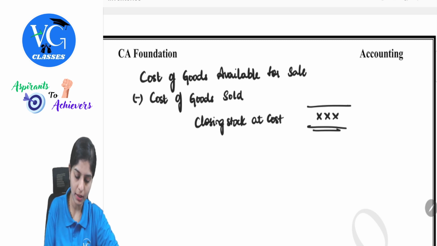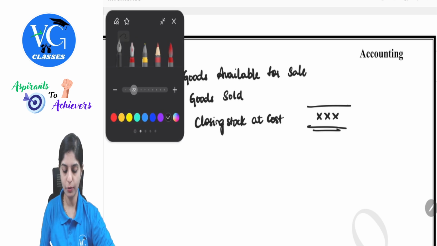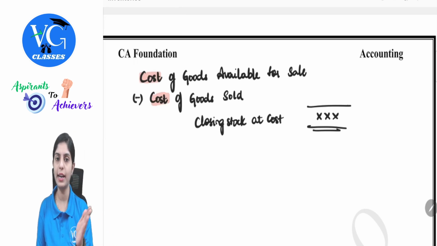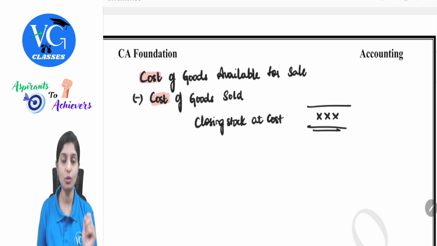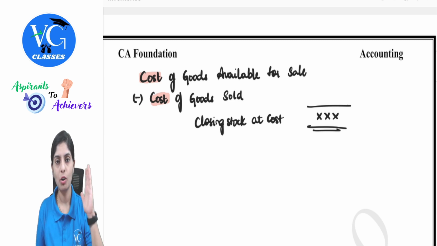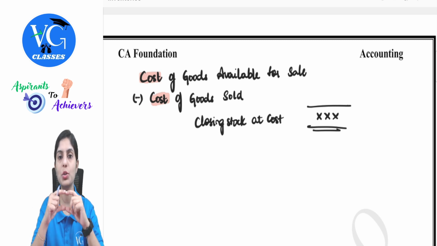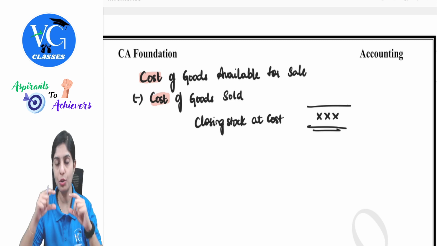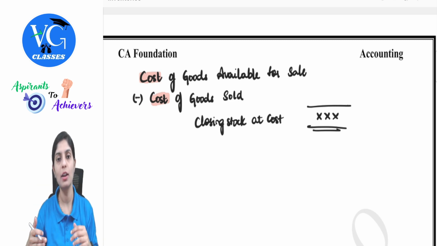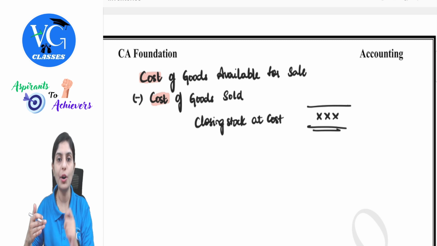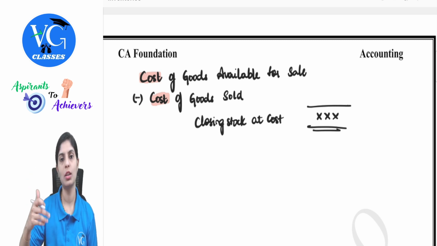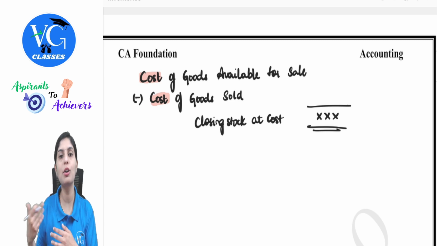How? Because I am taking cost itself here. So cost of goods available for sale, how to calculate? I already know that. Cost of goods sold. Cost of goods available for sale is the total quantity which was available for sale. Out of that, I am subtracting cost incurred on the quantity of goods already sold. So what will be left out is nothing but closing stock, and it is at cost.